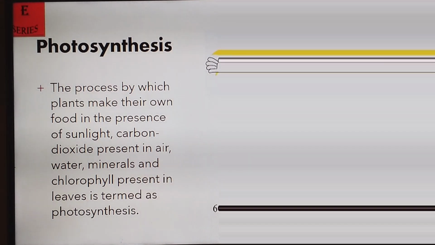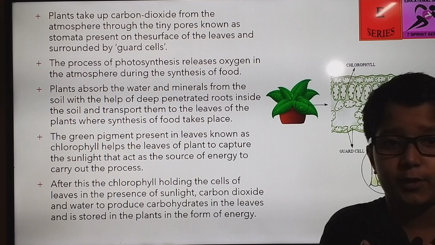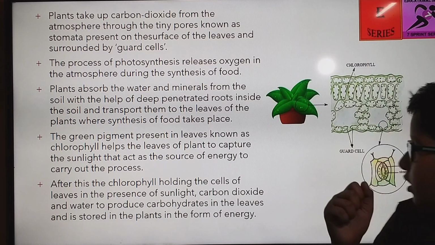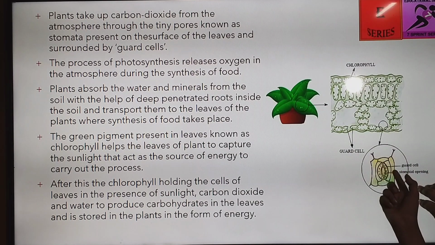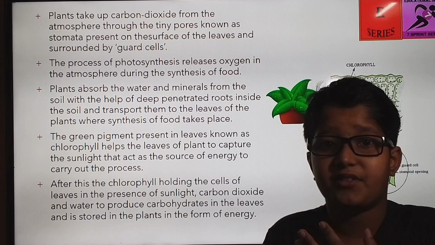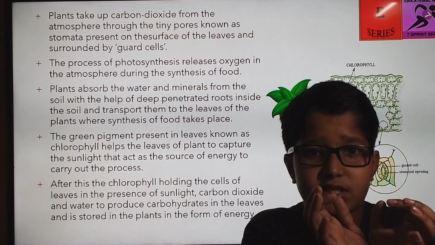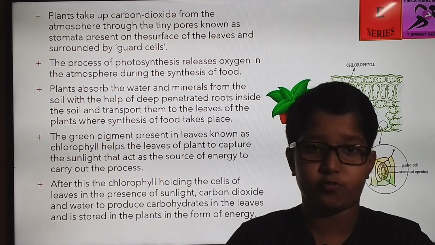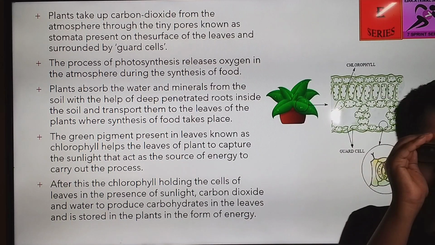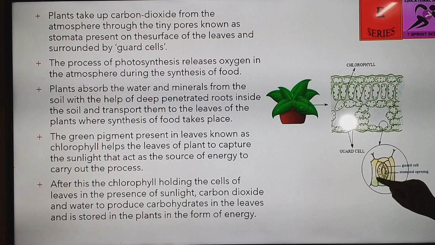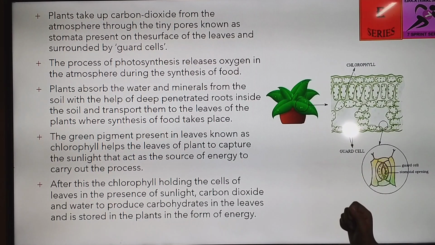So let's move on. Now I have already told you plants take carbon dioxide from the atmosphere through pores called stomata. Here is a diagram of stomata. It's like an opening. In the morning, when they take water from the roots and it reaches every stomata in a cell in a leaf, these guard cells swell with water. So they swell and create a hole in their center. These are two guard cells like rajma beans, kidney beans. They make a hole for carbon dioxide to enter the cell.